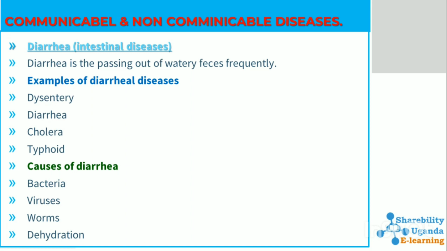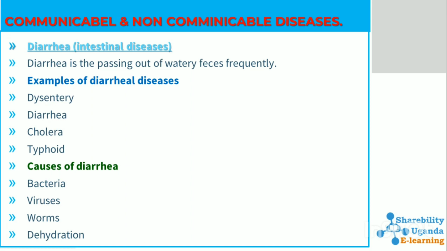Let's look at diarrhea as an intestinal disease. Diarrhea is the passing out of watery feces. Frequently, every time you're seated there, you feel like you want to visit the latrine, and when you go there, you pass out watery feces, stool with water, sometimes even with blood. That is what we call diarrhea.